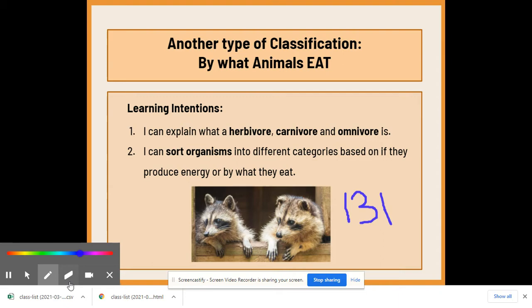131. If you follow along, interactions in ecosystems. Ecosystems are made up of living and non living things. The living things in ecosystems interact with each other in a variety of ways. Some organisms help one another meet their needs. Some organisms may eat other organisms and get energy or nutrients from them. Some organisms compete with one another for space or food.